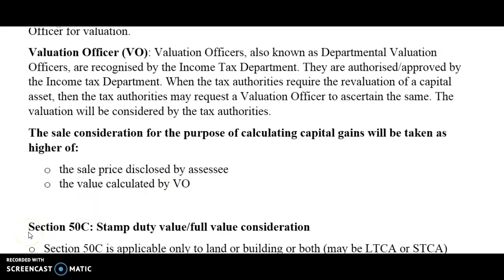Okay, so please remember that whenever the term valuation officer value is there in the question, then you have to take the higher of the sale consideration the assessee is showing and whatever the valuation officer is calculating. So whenever this word is there in the question, you always have to take the higher of these two values.